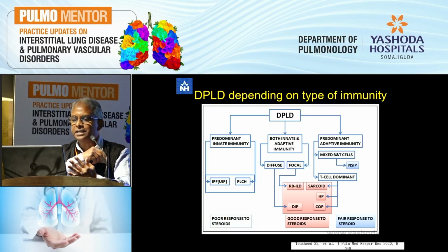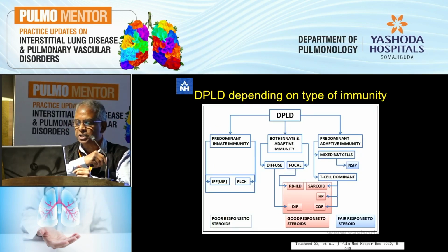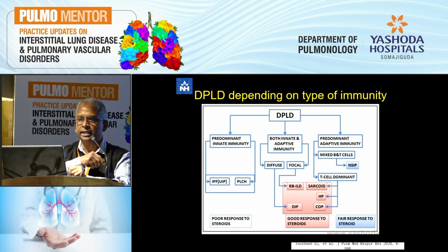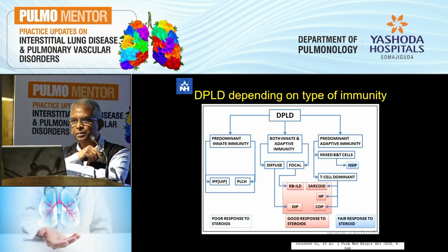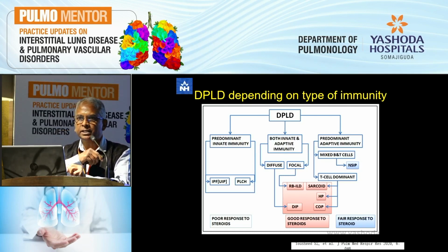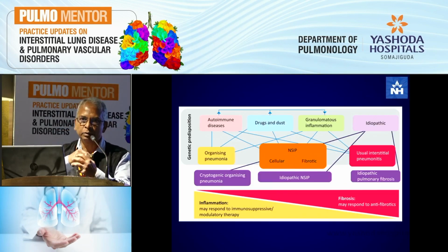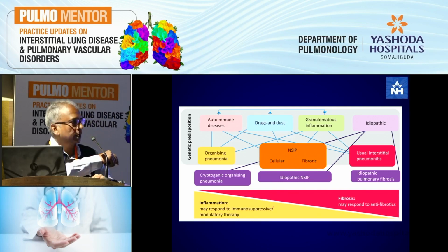And let me skip this also, except to say that you can have both innate immunity and adaptive immunity kicking in. And we think that it's predominantly innate immunity responses which lead to predominant fibrosis, typically seen with the IPF pattern, while your adaptive immunity comes in when you're dealing with CTDs. But I particularly like this slide, and I always show it when I'm talking about interstitial lung disease, because it came as quite a news to me.